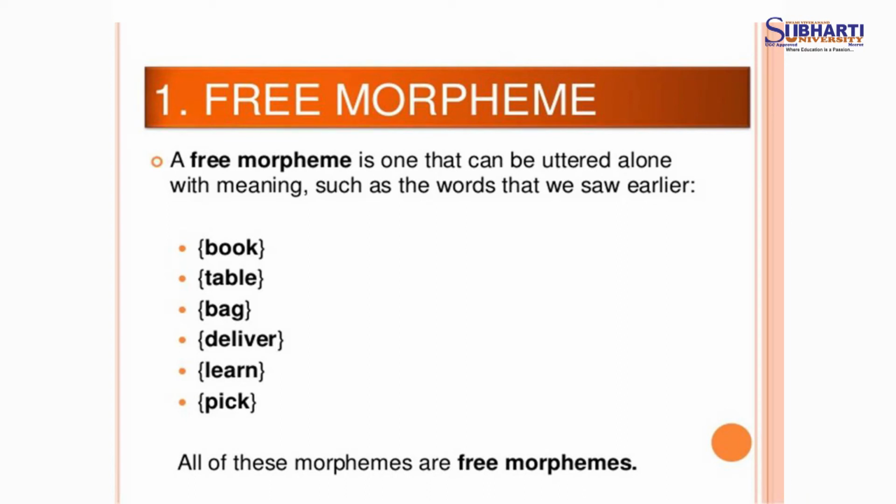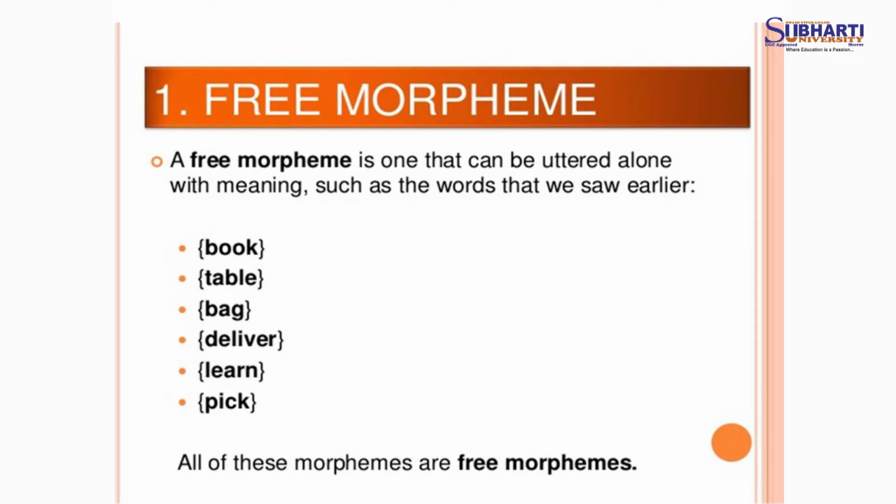In the first lecture I told you, any useful word, any word used in a language is known as morpheme.